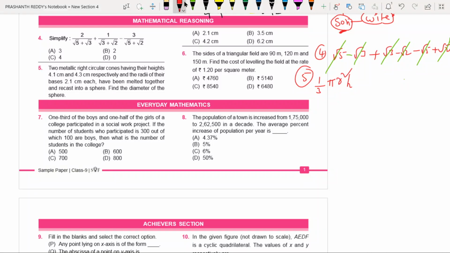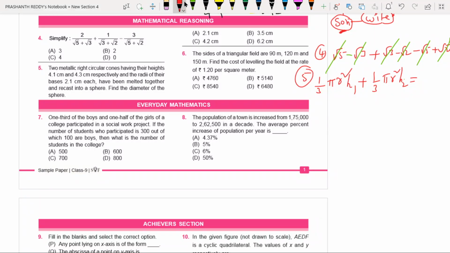I am not taking pi r1 square because the radius is the same. The radius is the same, only h is different. That's why pi r square h1. You can take 1 by 3 pi r square h2. This is the sum of the volumes of the two cones, and that must be equal to the volume of the sphere.